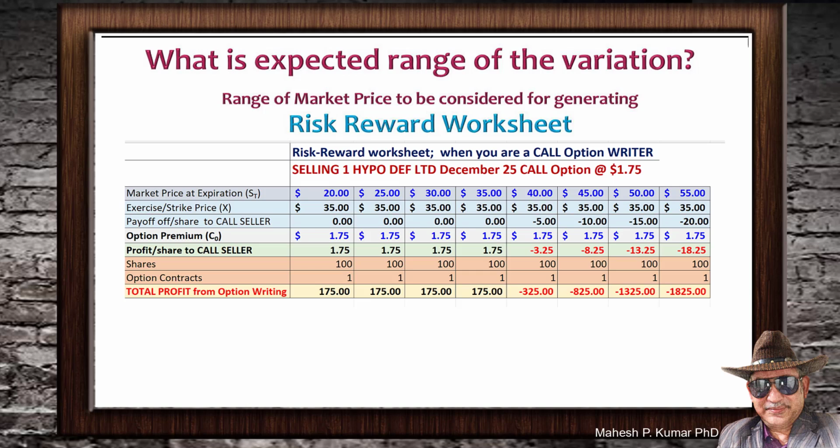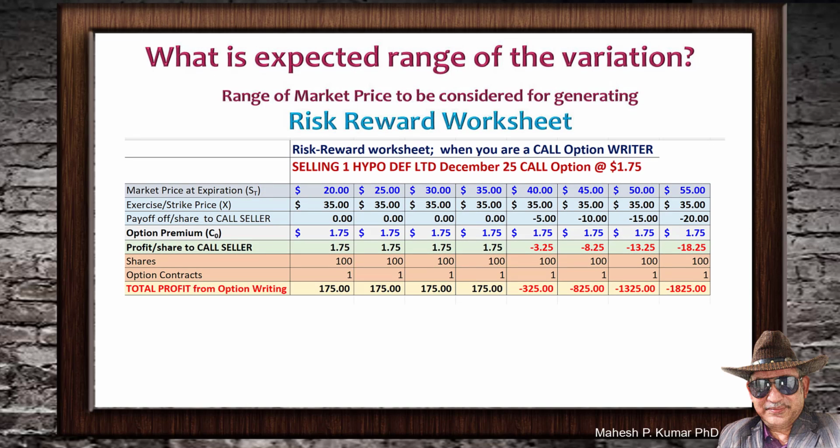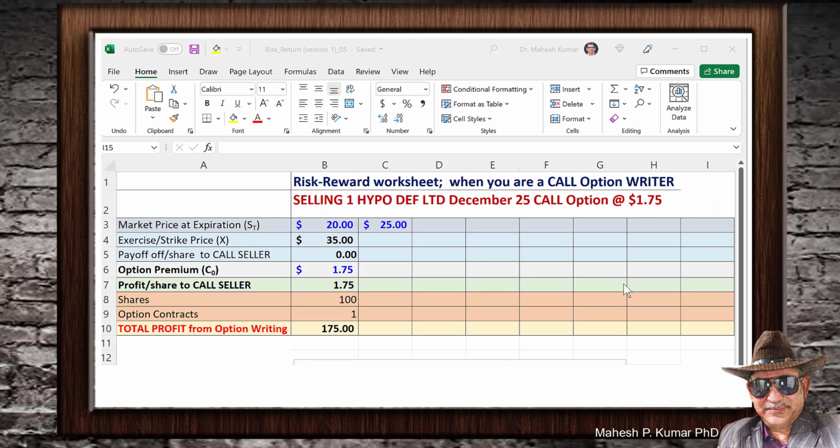Let us now see that we are preparing the risk reward graph for you as a call option seller. But what is the expected range of variation that we will consider while preparing this worksheet? This risk reward worksheet has been prepared so that the market price of the share ranges between 20 to 55. Let us go to the worksheet, and this price on expiration, this range, we can plot it.